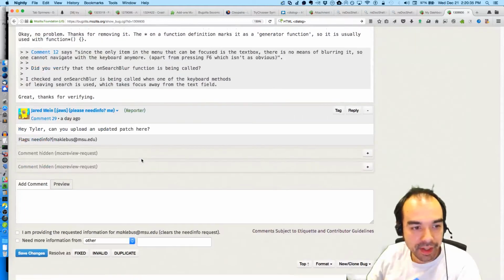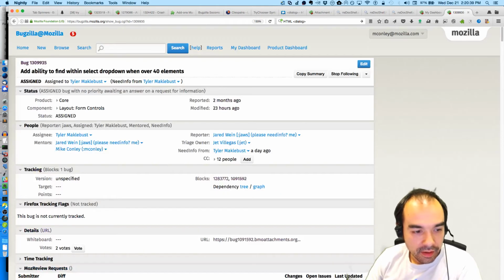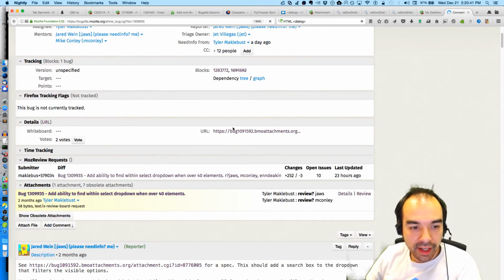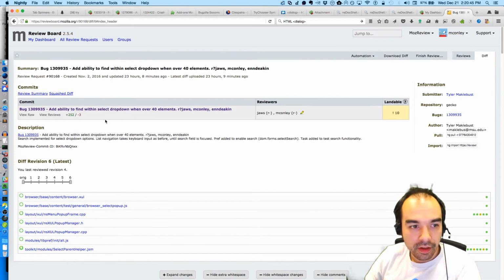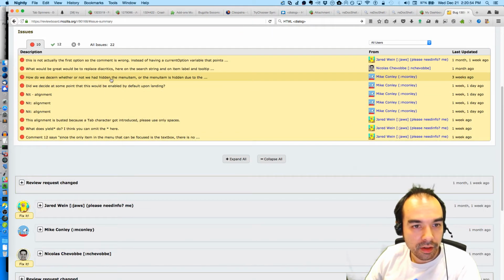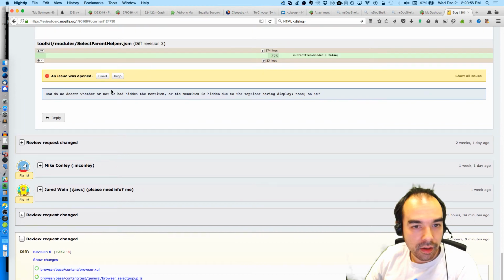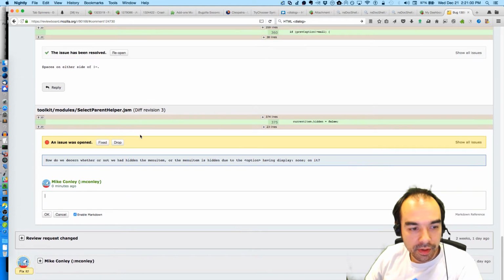So this is a patch that adds filtering to the select dropdown when there are more than 40 items listed. There are 10 open issues. What are they? So this appears to be addressed now.